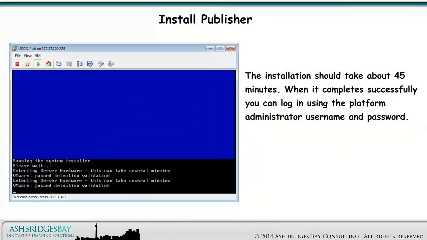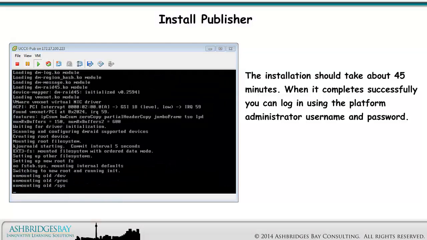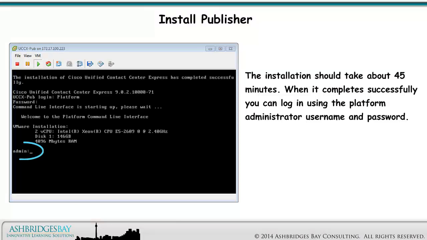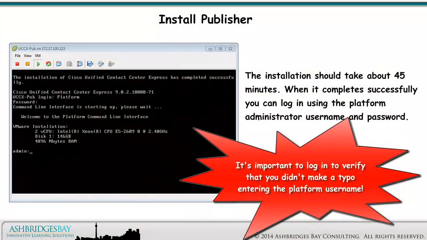The installation should take about 45 minutes. When it completes successfully, you can log in using the Platform Administrator username and password. It's important to log in to verify that you didn't make a typo entering the platform username.